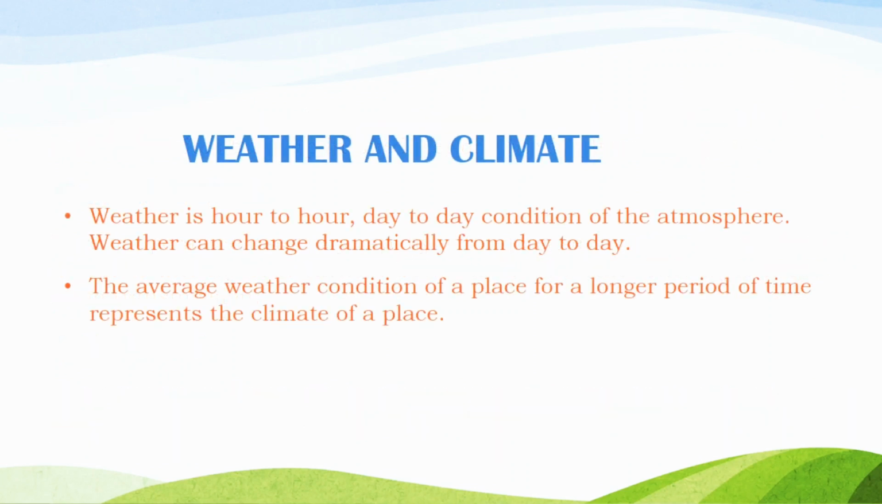First heading is weather and climate. What is the difference between these two? Weather is hour to hour, day to day condition of the atmosphere. Now we all know what is atmosphere. So what is weather? Weather is hour to hour, day to day condition of the atmosphere.